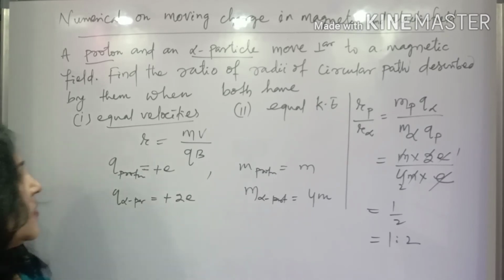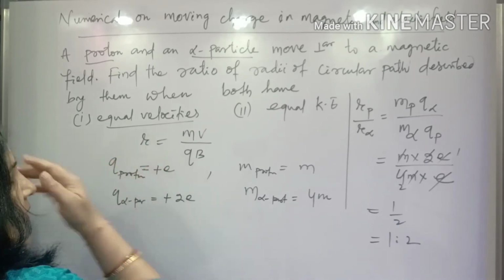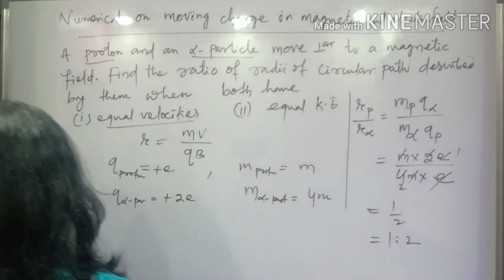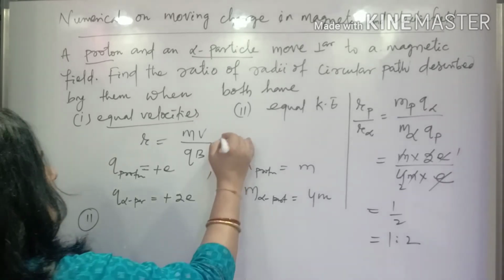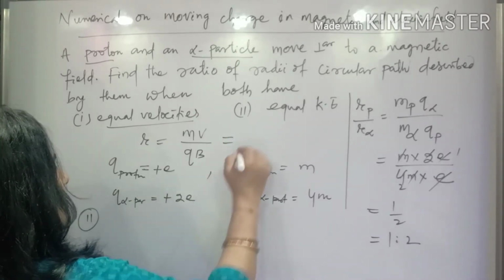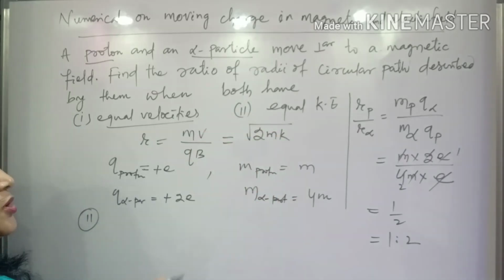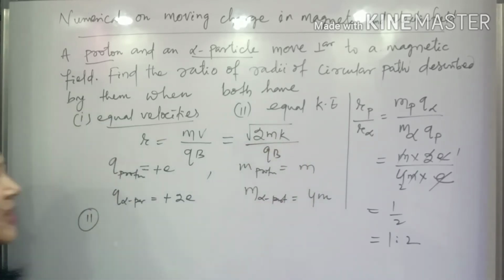Now we'll go for the second case. It's given that both have equal kinetic energy. Now we have to express this radius formula in terms of kinetic energy. If you remember, momentum and kinetic energy are related by the formula: momentum mv equals root 2mK, where K is the kinetic energy. So the radius is root 2mK by qB. This can be another formula, so I am taking that formula and substituting the values.